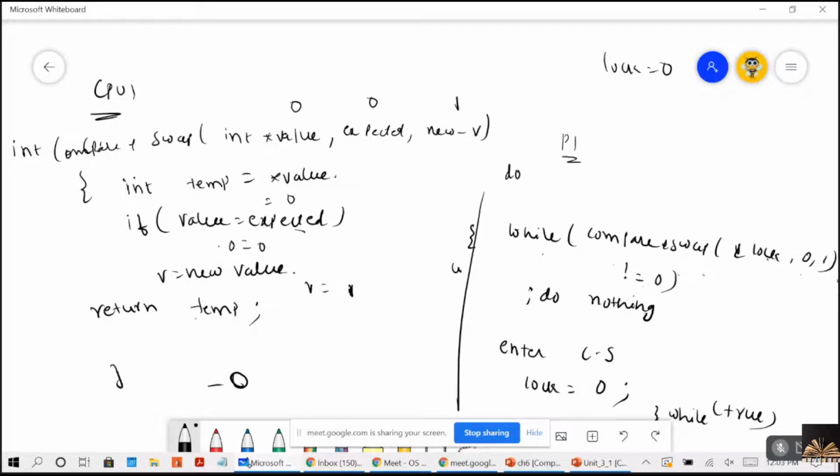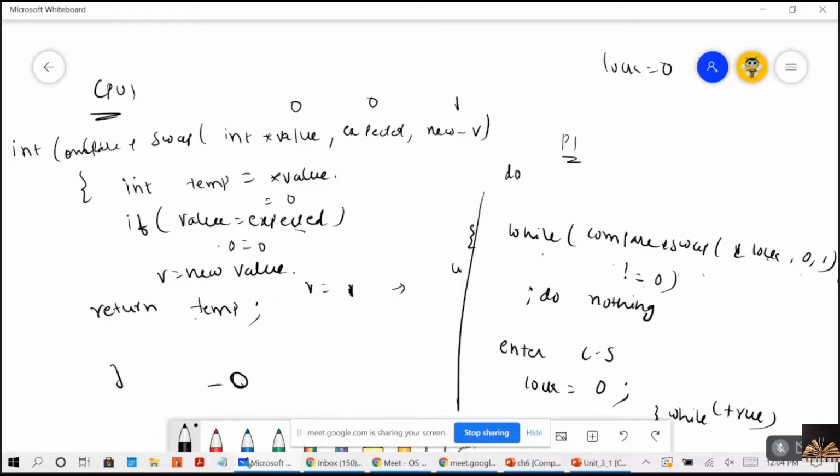Yes or no? What is this temp doing? See, return temp. Value is equal to new value, so value is now 1, right? The actual value is 1, temp is 0. Now, after this, check for the condition.